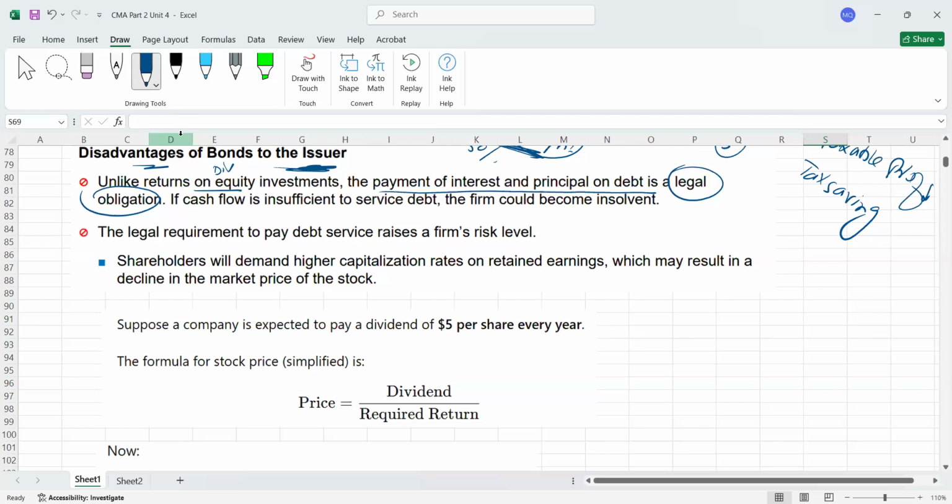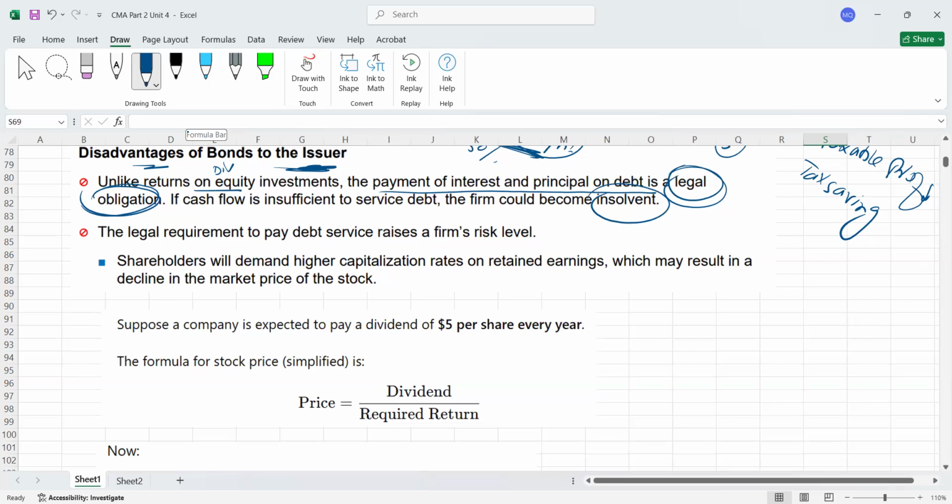But if you have taken a loan, think about yourself. If you have taken a loan from the bank, now you have to pay the interest. If you do not pay, maybe the bank can come to you and sell your assets, whatever assets were kept as a security, so that those assets can be sold very easily by the bank. So in case of debt, in case of bond, it is your legal obligation, a legal commitment. Even if you are in losses, in trouble, in financial distress, you have to make payment.